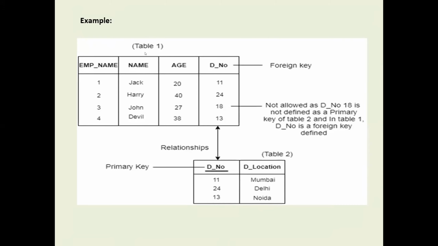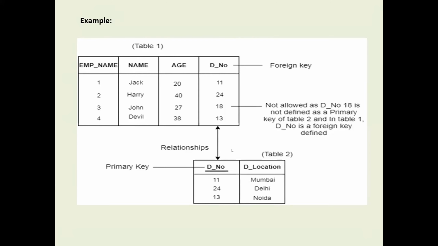In this table we consider maybe the employee number. Actually, here is a printing mistake: it says employee name, but the field name is employee number. So employee number 1 2 3 4. This is the primary key. At the same time we maintain an extra field, and that field should be matched with the primary key of the primary table. So these two are the same.